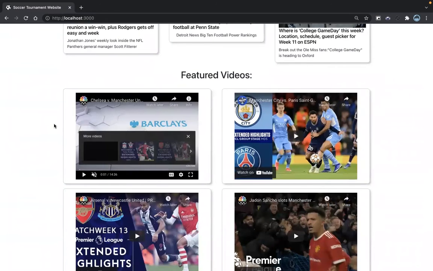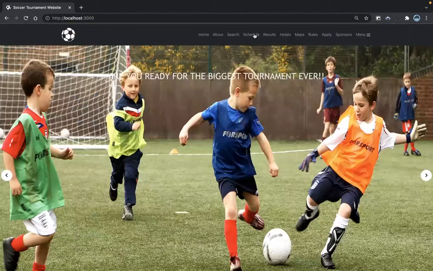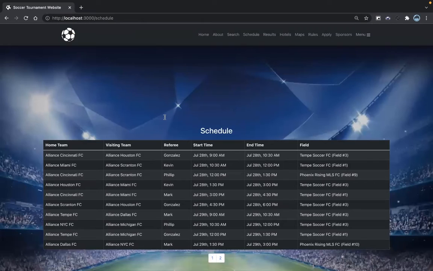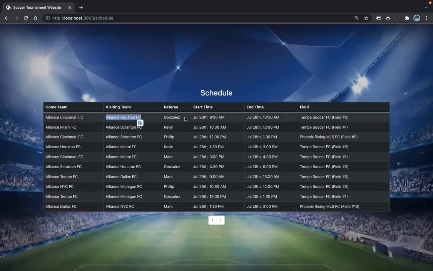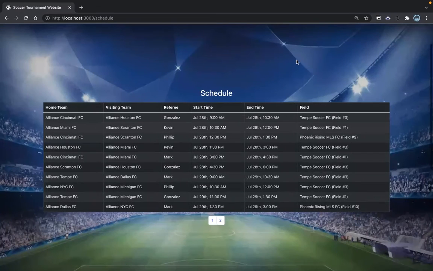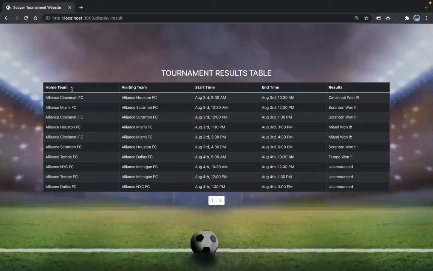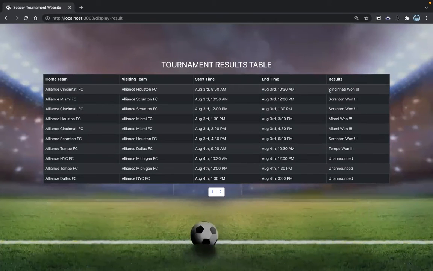The next major thing which we added or modified, we can say, is the schedule page in our website. As you can see from the previous deliverable, we have added the referee part and the field part where the match is going to take place. And we have added a result page also, which was not there in the last deliverable, which says who won, whether the match result has been announced or not. Cincinnati won, Scranton won, unannounced results, as we can see.